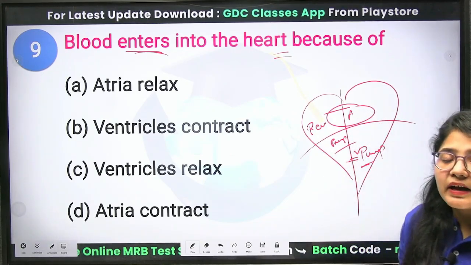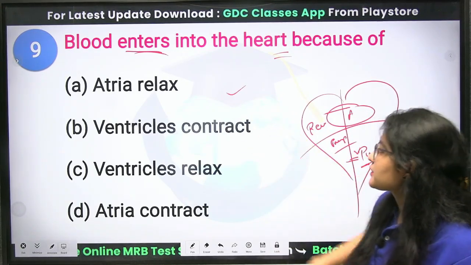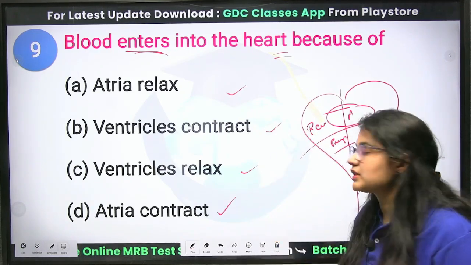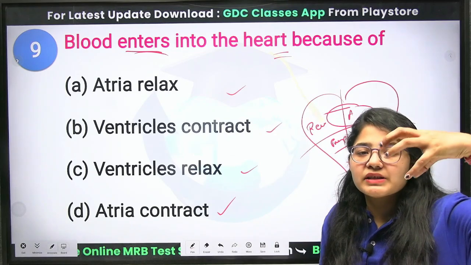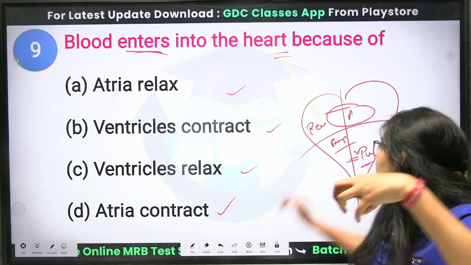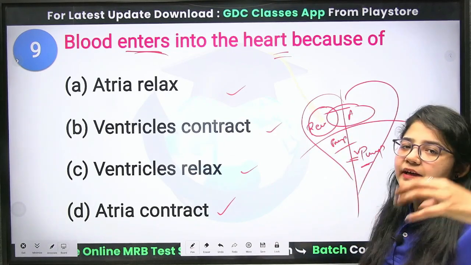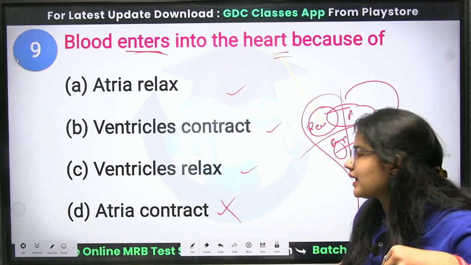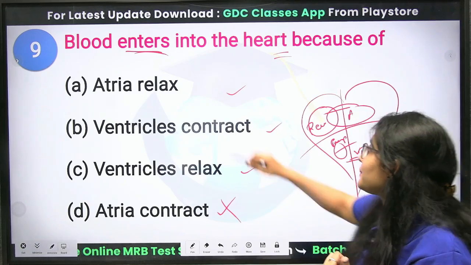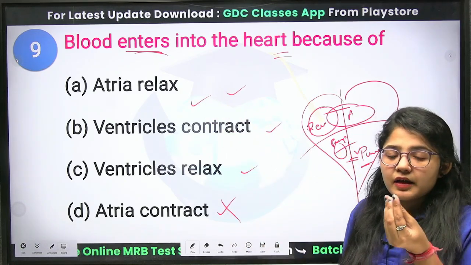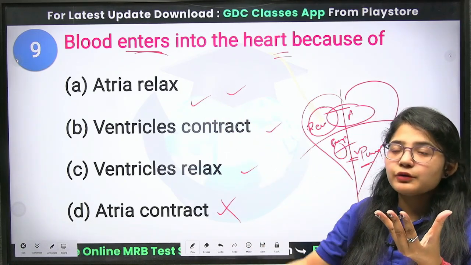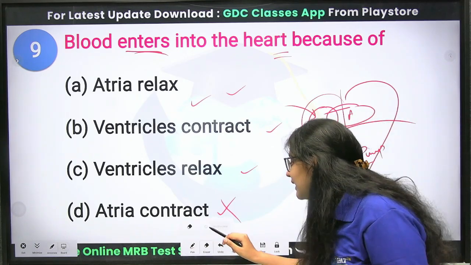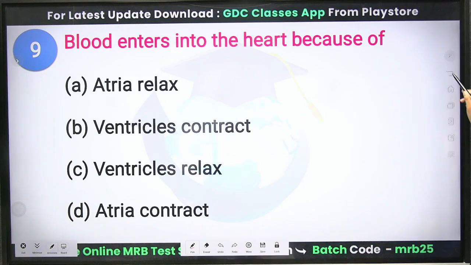When your blood enters, atria relax, ventricles contract, ventricles relax and atria contract. If the atrium contracts, then what will happen? The blood present in the atrium will just pass into the ventricles. So this is not the correct answer. The correct answer will be atrial relaxation. When your atrium relaxes, only then can the blood start filling into your heart. Clear? So the correct answer is that your atria relax.